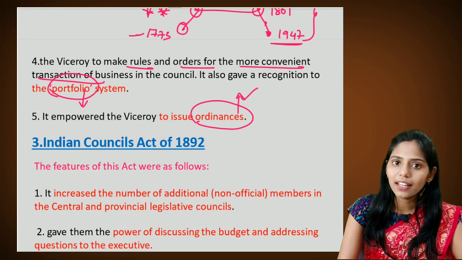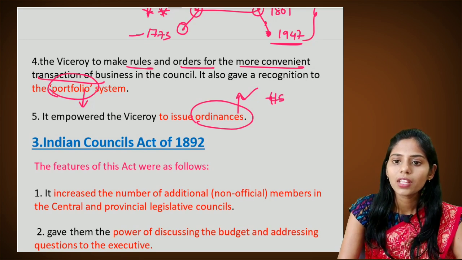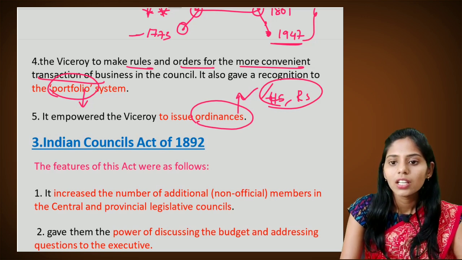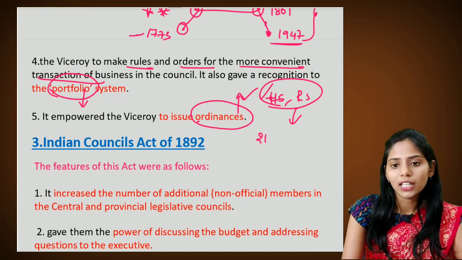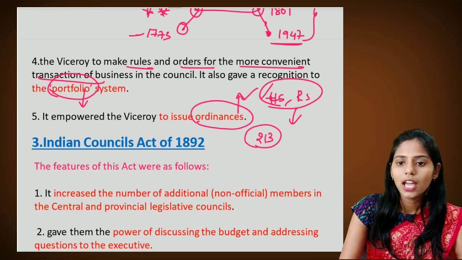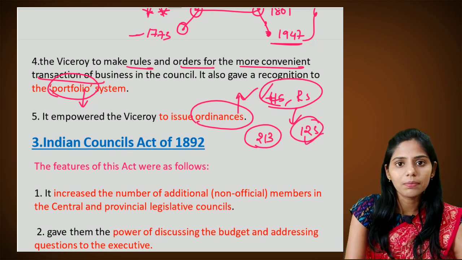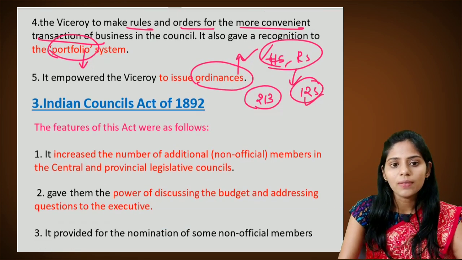Whenever the houses, either the Lok Sabha or the Rajya Sabha, are not in session, and there is an urgent need to bring up any law, the president can make ordinances, mainly through Article 123 of the Indian Constitution, and Article 213 talks about the state government having the power of ordinance. So let us move to the next now.